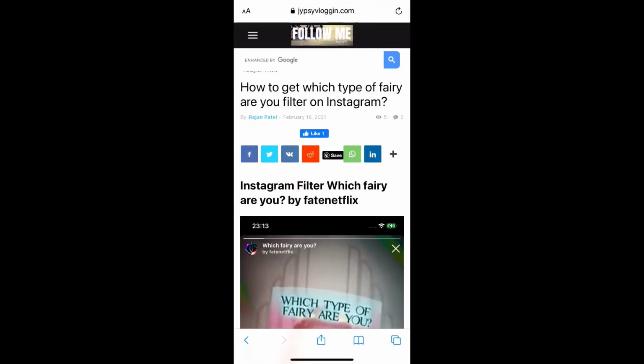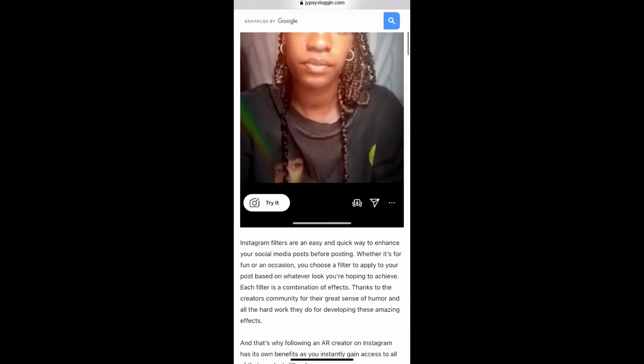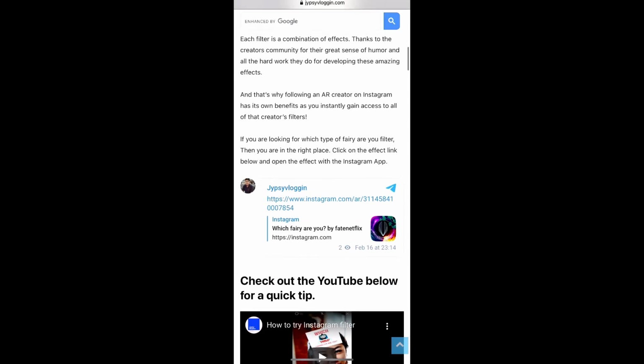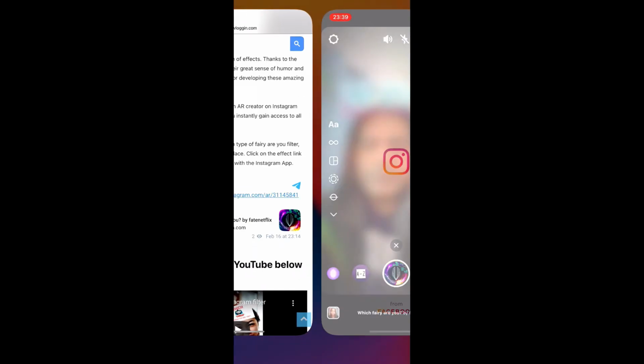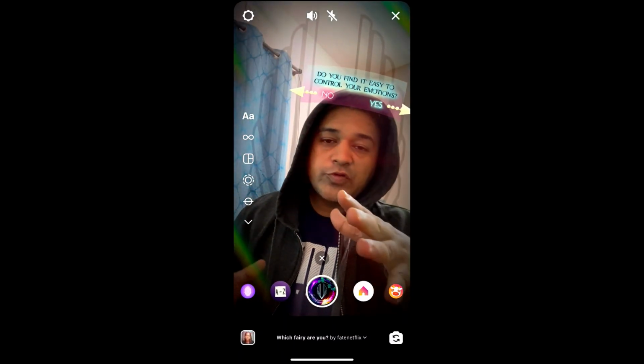Okay, and suppose you are not getting the effect like this, then what you can do, visit this website. Link to this website I'll give in the description box below. Here in this website you will see link to the filters. Just tap on the link and open it with Instagram. Okay, and likewise also you can get this effect on Instagram.